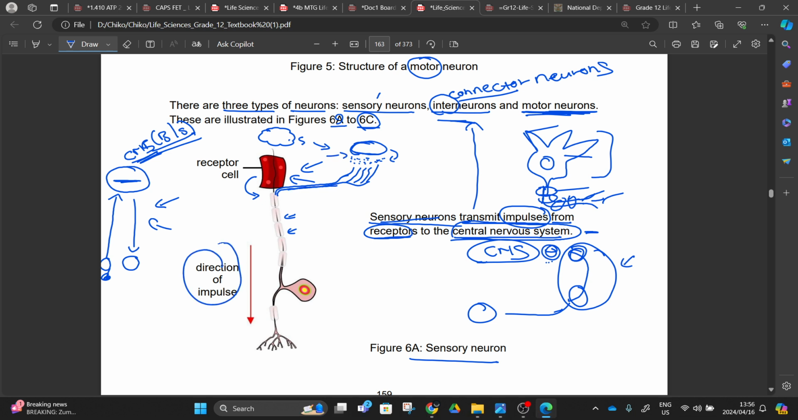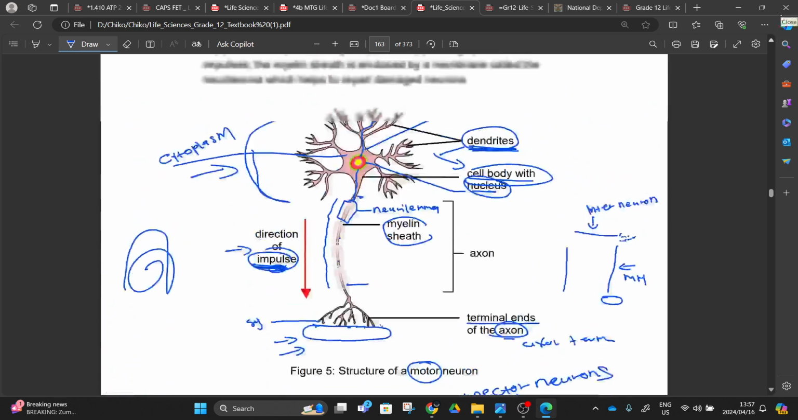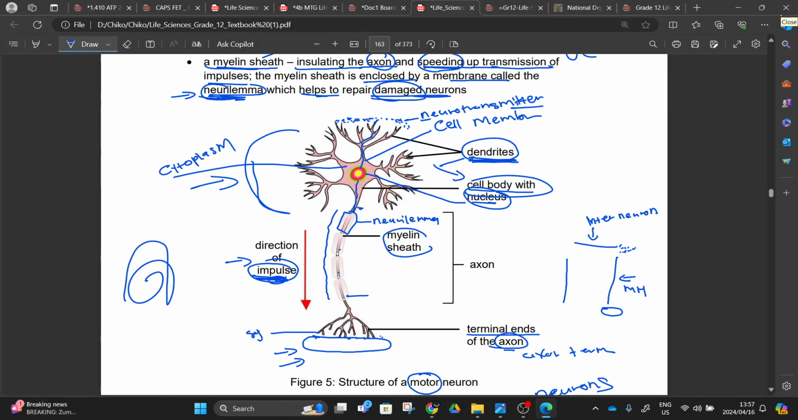The direction of the impulse: the dendrites pick this up and take it to the cell body. You can see now the cell body here is different from a motor neuron. This is the simplified structure of a sensory neuron. We will have the dendrites on this side, then the cell body, and then we go up to our axon terminal. Our dendrites take the impulse to the cell body, different from our motor neuron, where the dendrites go straight to the cell body.